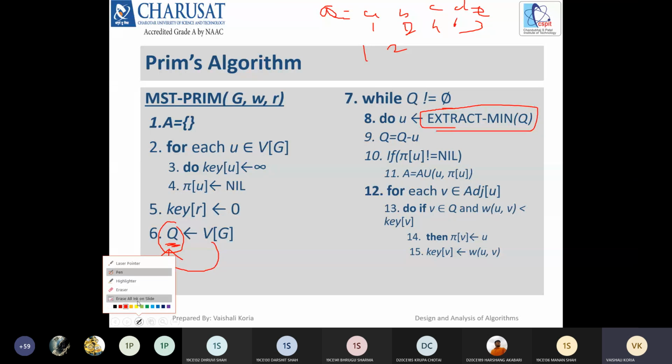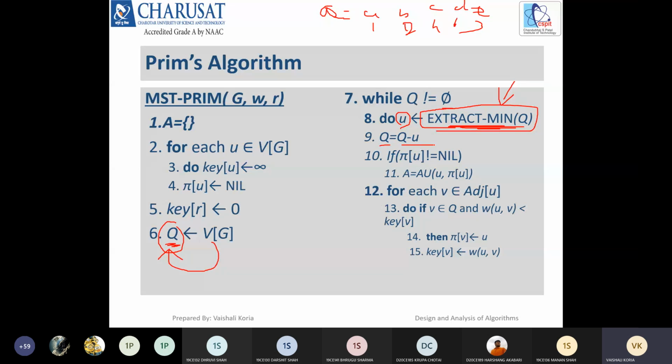For all the vertices there would be some keys associated. Okay, so what will extract min do? It will just find the vertex with the minimum key. That is why extract min is used. Now you have to think about which particular operation or data type I can use here to find the vertex with the minimum key. Then whichever vertex I am selecting should be removed from the queue.